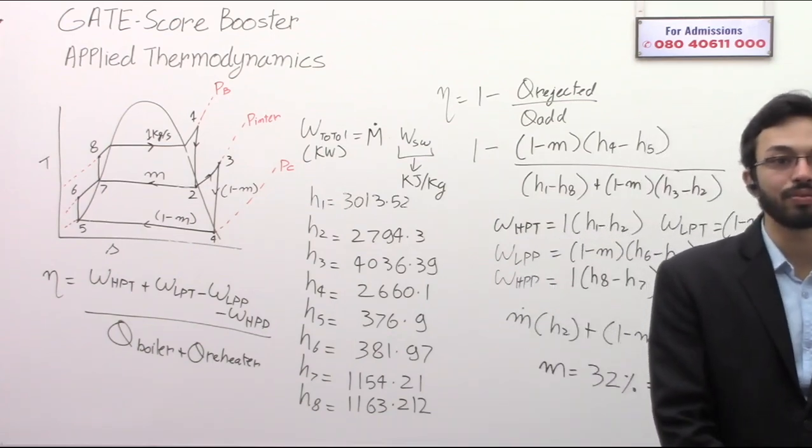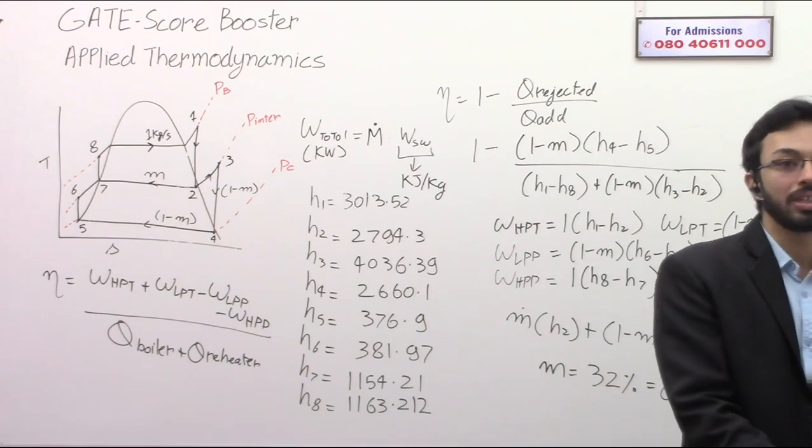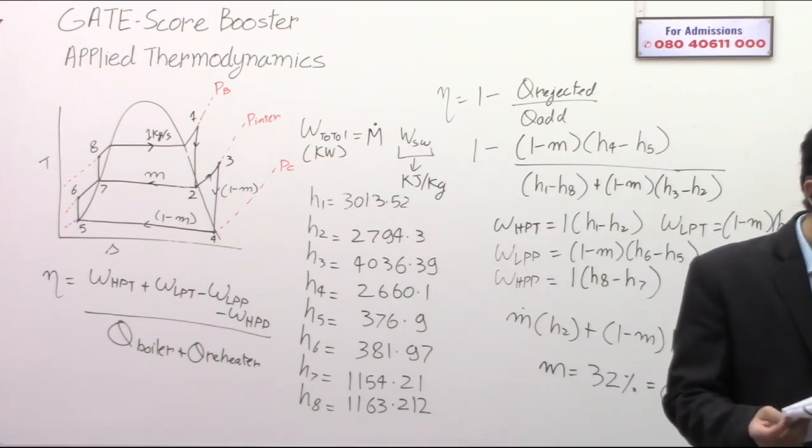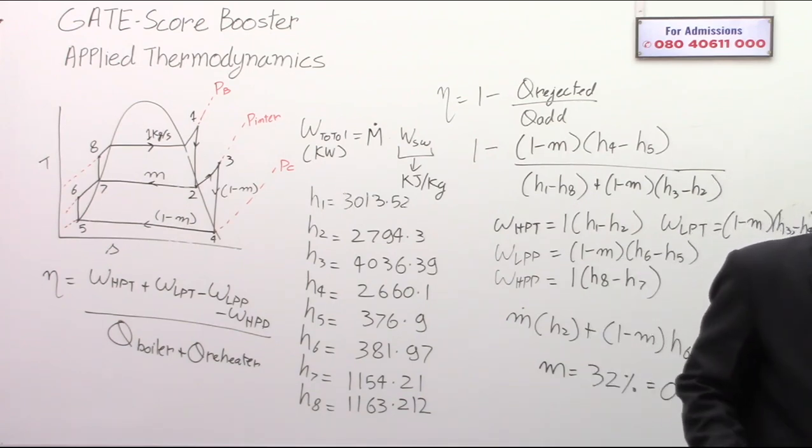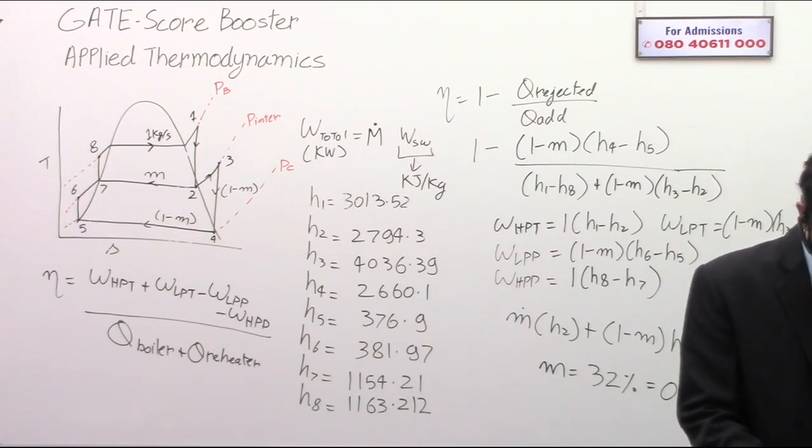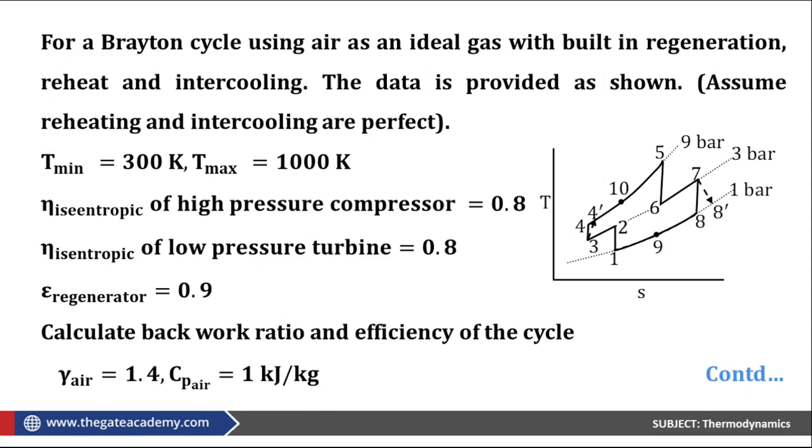Yes, the efficiency is 42.4%. So let's move on to the next question. Okay, the next question is from the Brayton cycle. So let me bring it up. Okay, so you can see the question in front of you. Let me note down the important data. Till then, note down that chart, that TS diagram they have given.